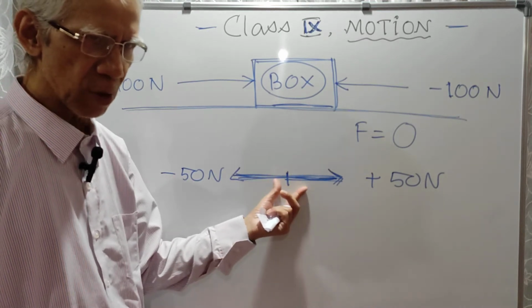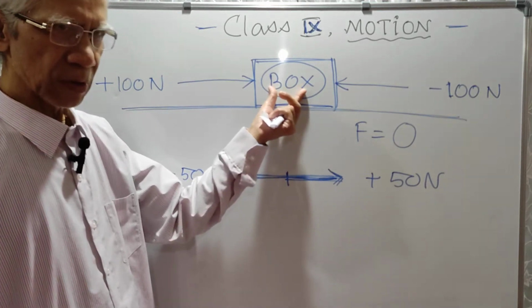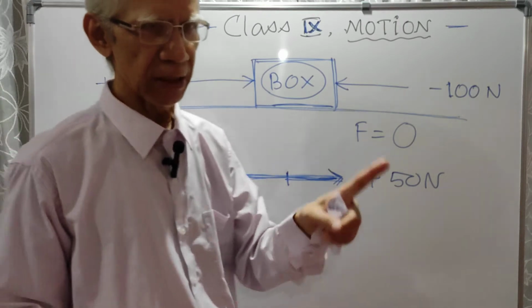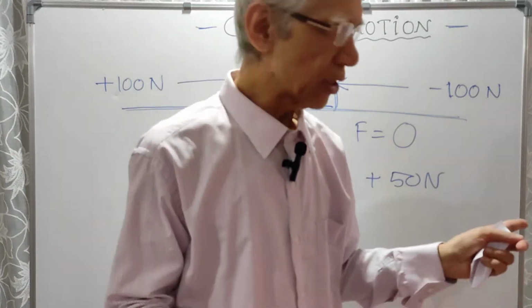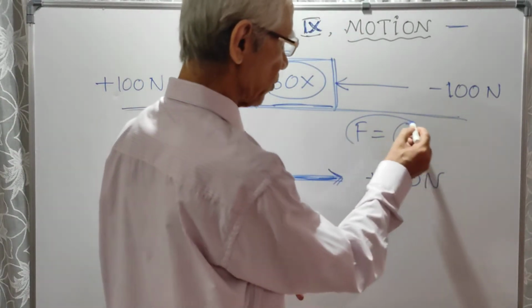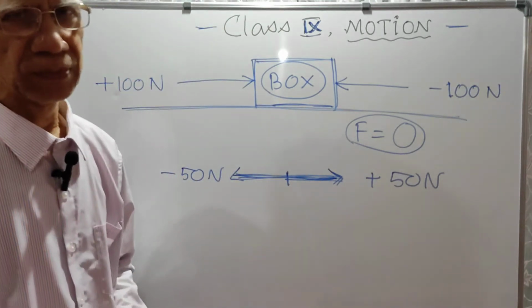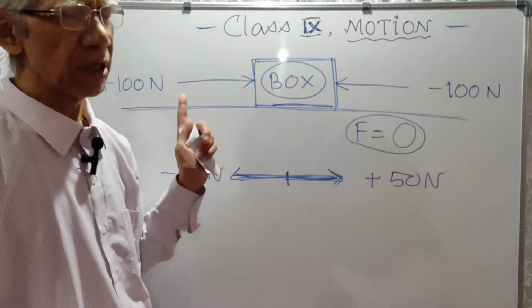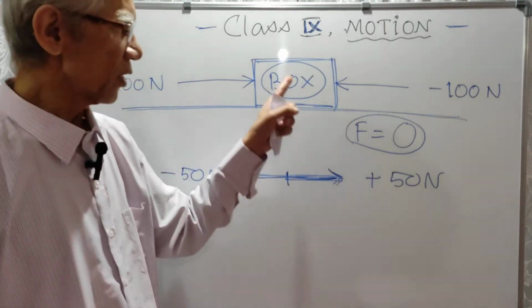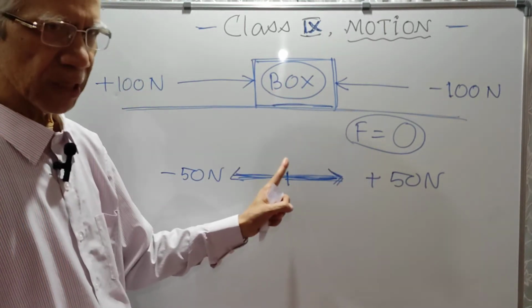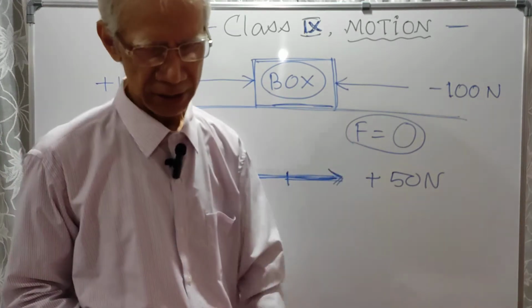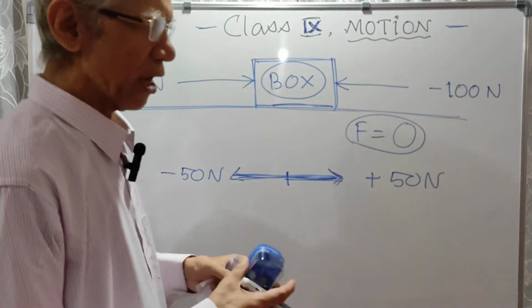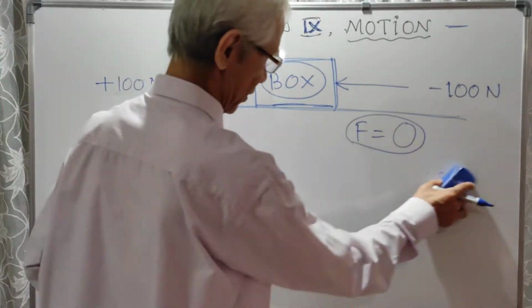So when two equal and opposite forces act on the same object, here the same object rope, here the same object box, a single object, then they cancel each other and the resultant force becomes 0. They have cancelled each other. Alright. So remember, two equal and opposite forces must act on the same object, only one object, so that they can cancel each other. Now this does not happen in case of action-reaction.